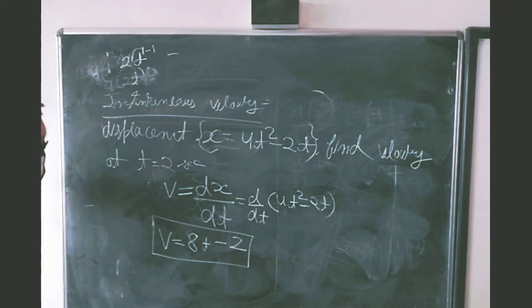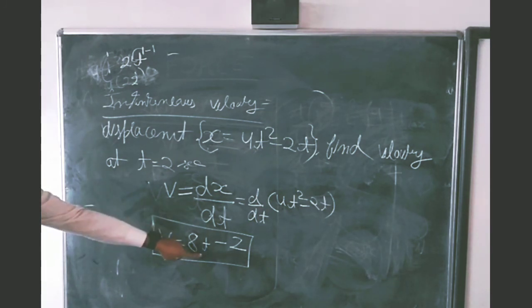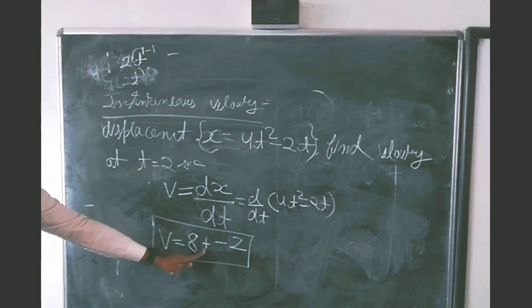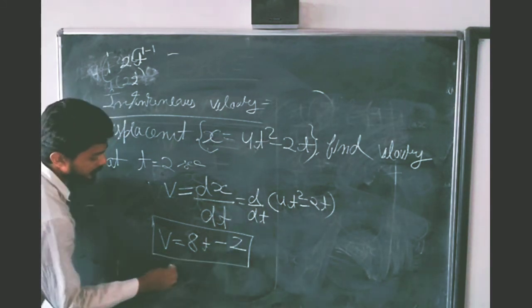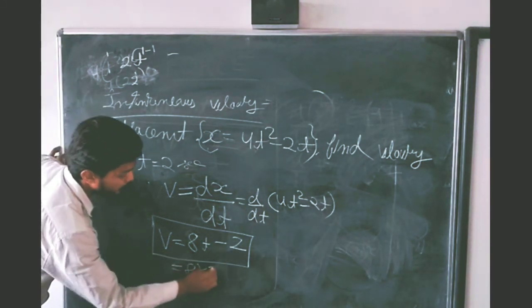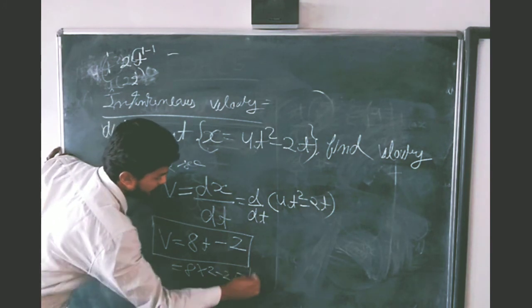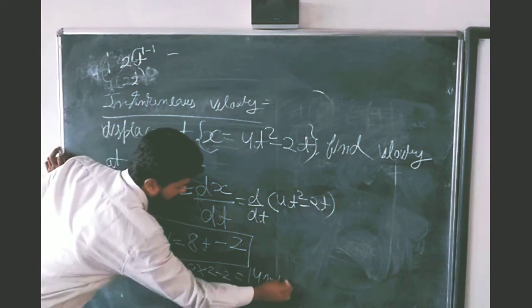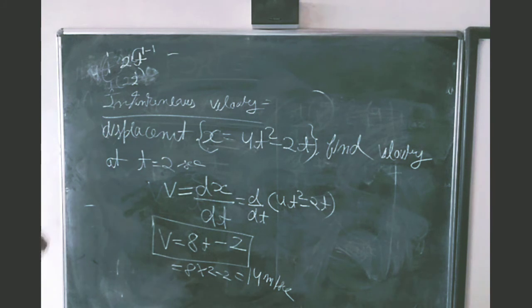The question says find the velocity at t is equal to 2 seconds. We have the expression for velocity. Now we are going to find velocity at t is equal to 2 seconds. Put the value of t is equal to 2. You will get 8 into 2 minus 2. The answer will be 14 meter per second. This is the solution.